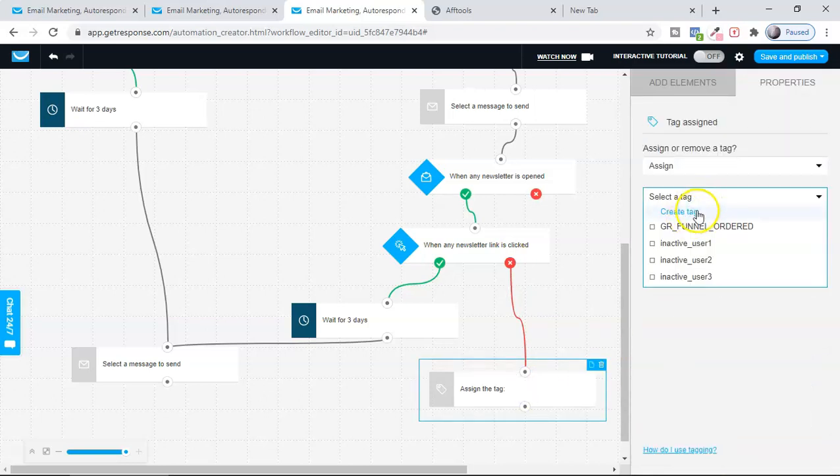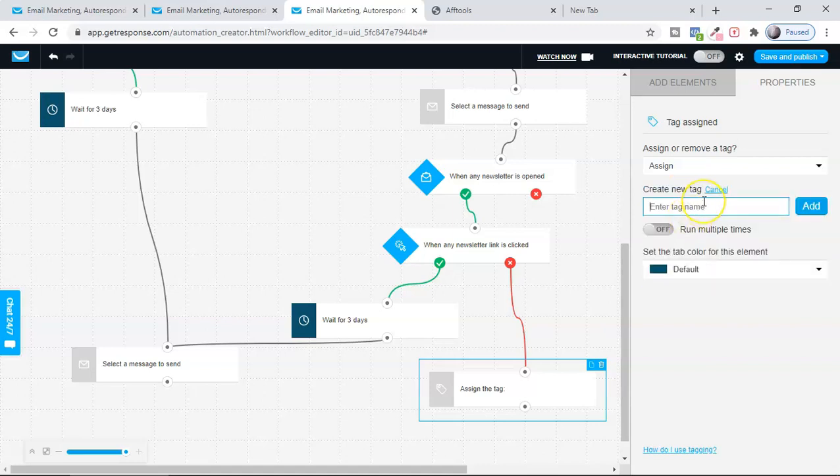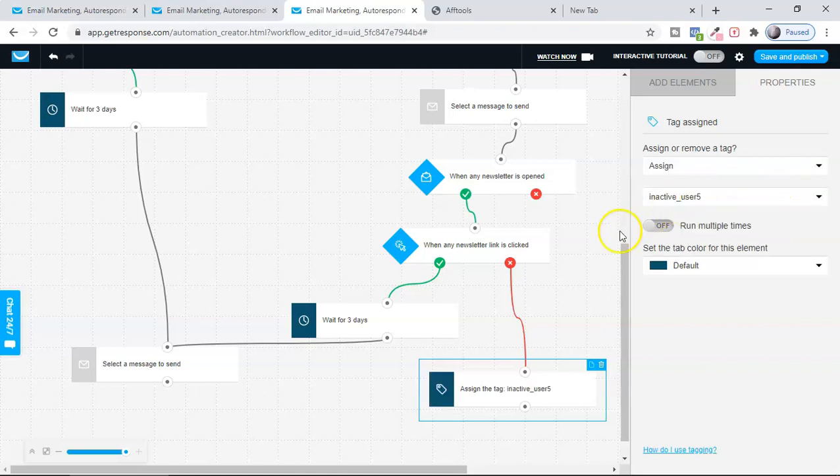Okay, select the tag. So here you can see I'm going to create a new tag, and I'm going to call them inactive user. Okay, they are not active right now. So the people who are not opening as well as not making any click on the list will be here, inactive user. I'm going to show you how I'm going to find this inactive user and what I'm doing with this. Okay, so wait a second here.